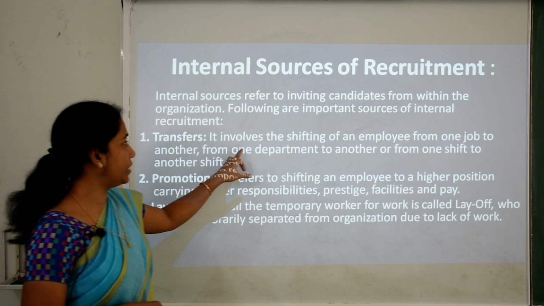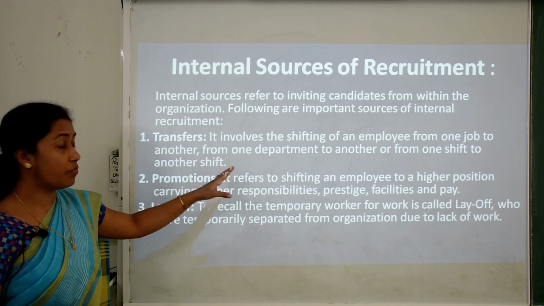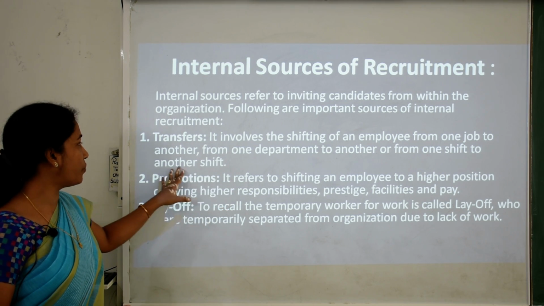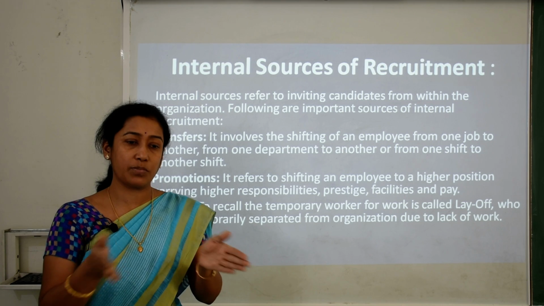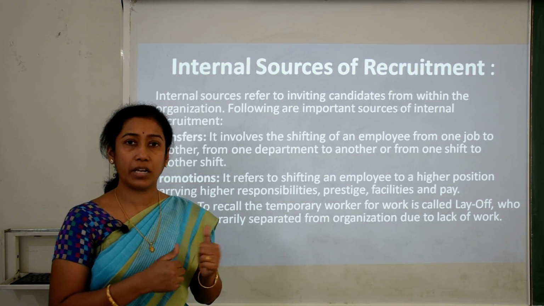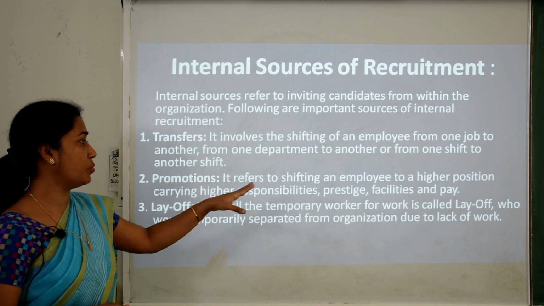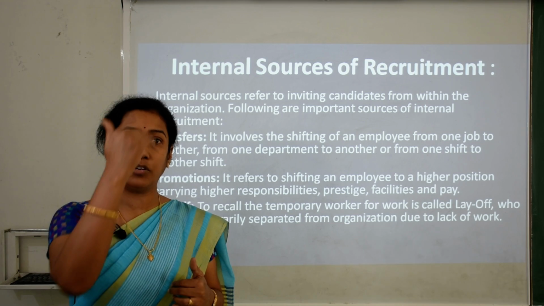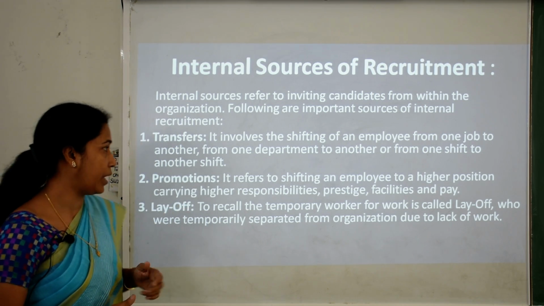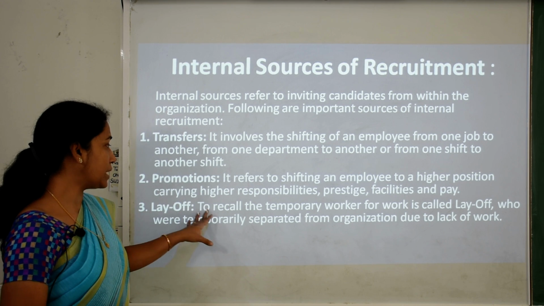Transfers: it involves the shifting of an employee from one job to another, from one department to another, or from one shift to another. So this shifting or transfer takes place within the organization. So these are internal sources of recruitment. Second is promotion. It refers to shifting of an employee. If the employee is doing better work, he can be promoted to a higher position or higher job, carrying higher responsibilities. Third is layoff.